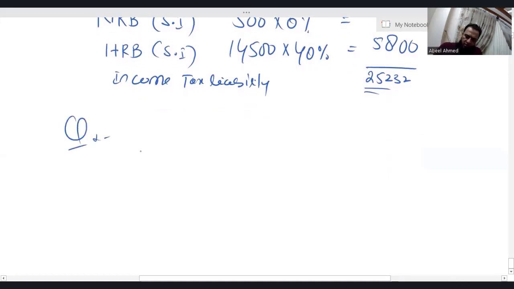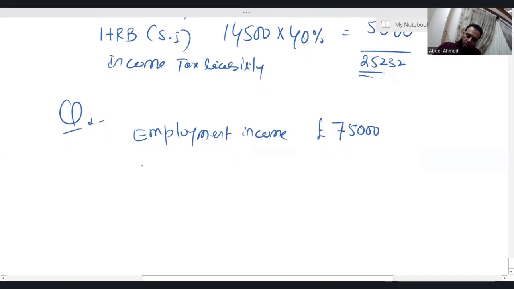I'm just assuming, let's say, employment income is 75,000. Okay. An examiner says there's PAYE also.